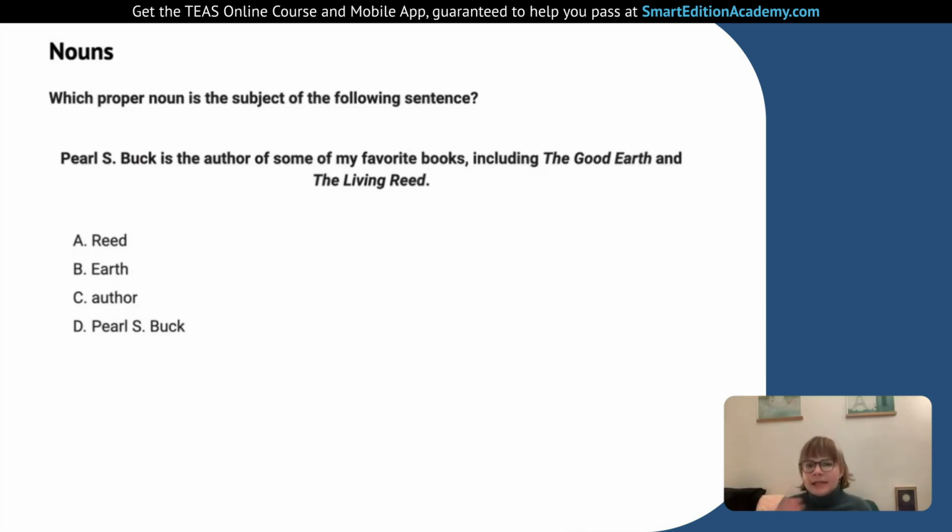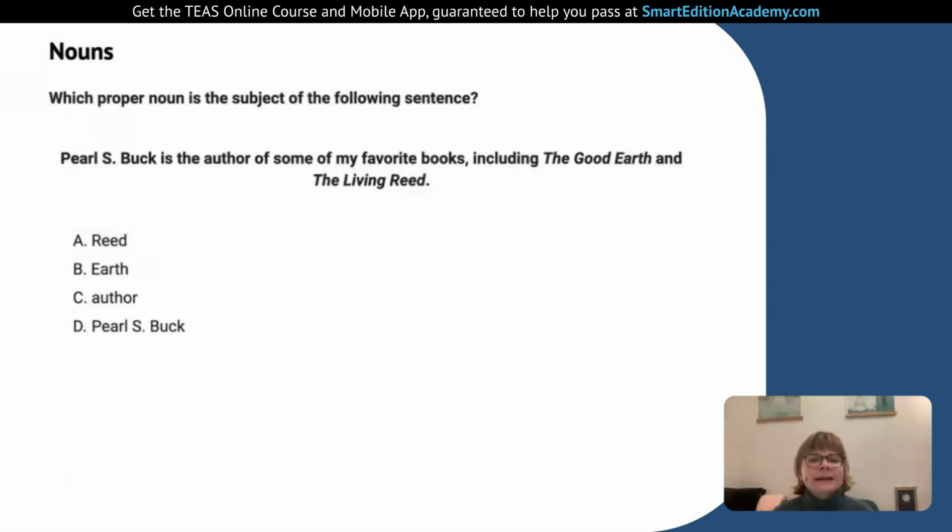So when we say subject, your mind might go to just the topic, what we're talking about, like history or fashion. That's not what they mean. They mean the grammatical subject, and that means the person or thing who is doing the action, who is doing the verb in the sentence. So let's take a look.